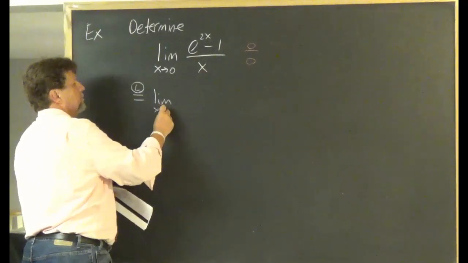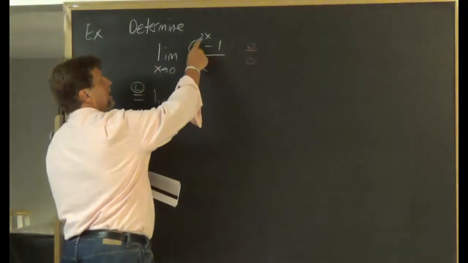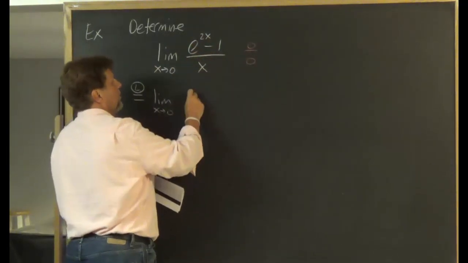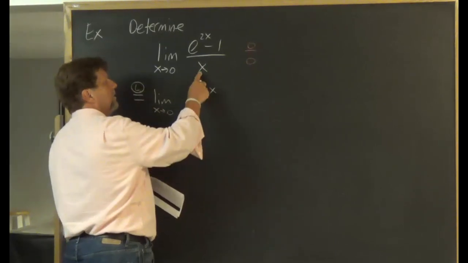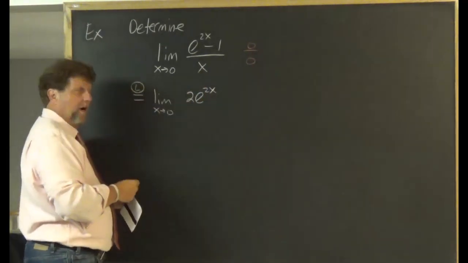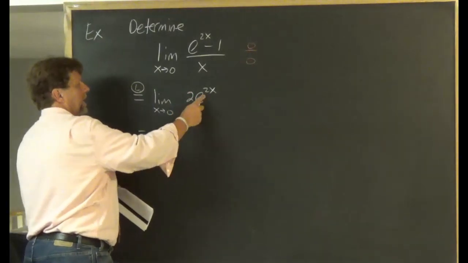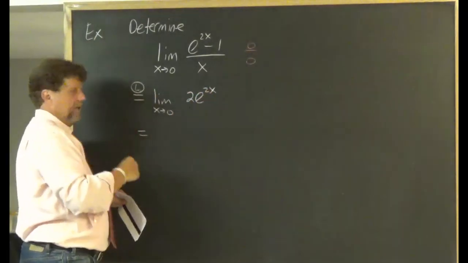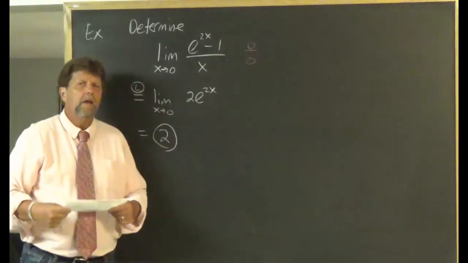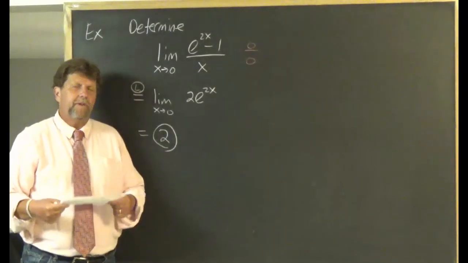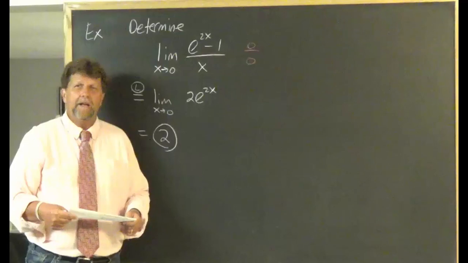And remember, L'Hopital's rule says take the derivative of the numerator, which would be e to the 2x times 2, over the derivative of the denominator. Well, the derivative of the denominator is 1. So now you substitute and you get 2e to the 0. e to the 0 is 1. 2 times 1 is 2. So that was just a quick refresher of L'Hopital's rule. Let's head back to the slides and see where we're heading with this.